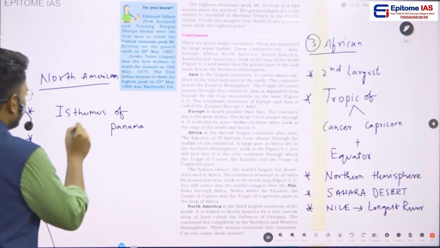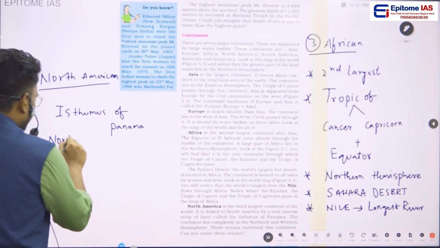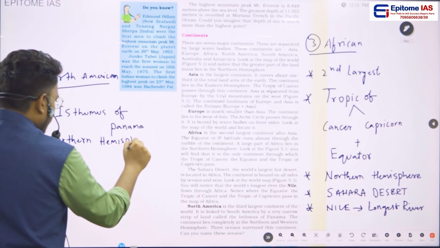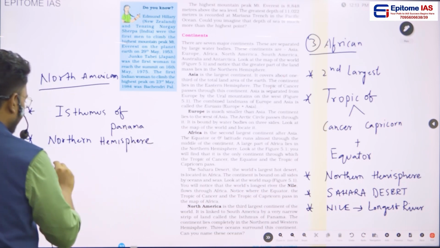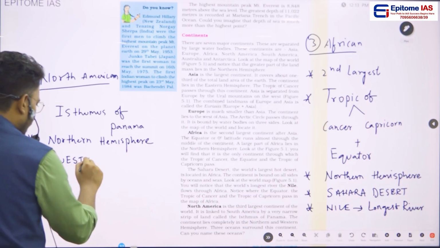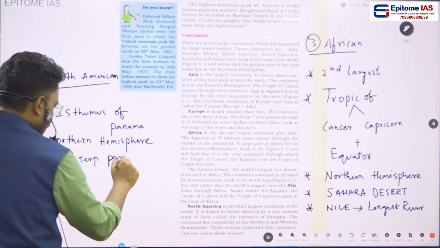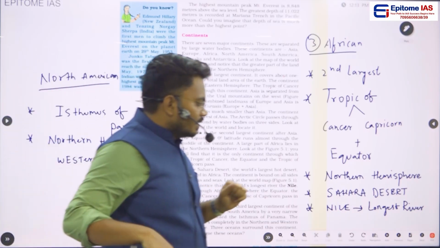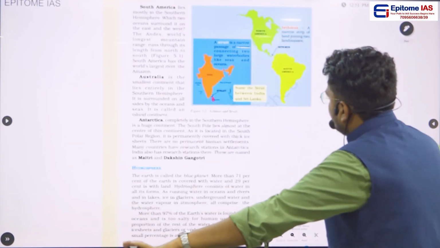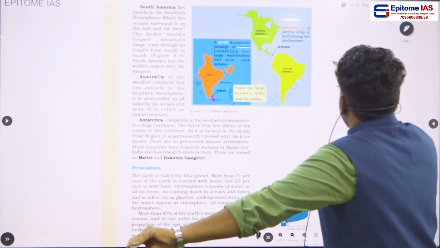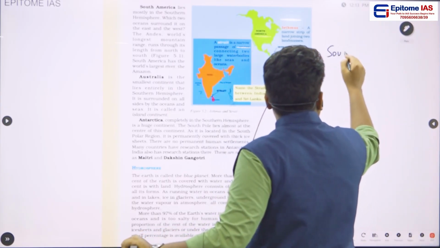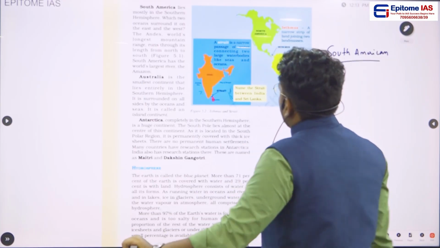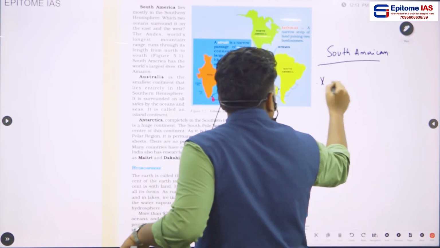and if you see, this continent lies mostly in the northern hemisphere, and it will be lying towards the western part of Earth. Okay, so this is the important point regarding the North American continent. So then, if you see this South American continent, the next important continent is the South American continent. So this South American continent, obviously, lies in the southern hemisphere,